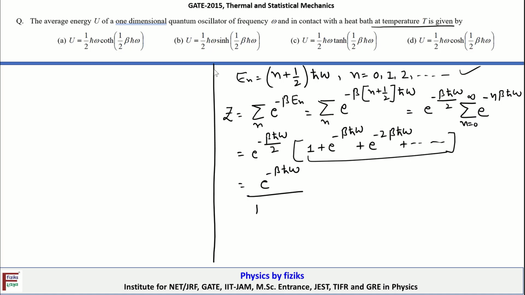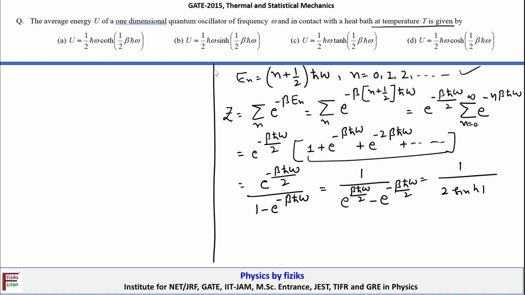Okay, so that is equal to 1 minus exponential minus beta h cut omega, and this can be further rewritten as 1 upon exponential beta h cut omega by 2 minus exponential minus beta h cut omega by 2, so that is equal to 1 divided by 2 sine hyperbolic beta h cut omega by 2.